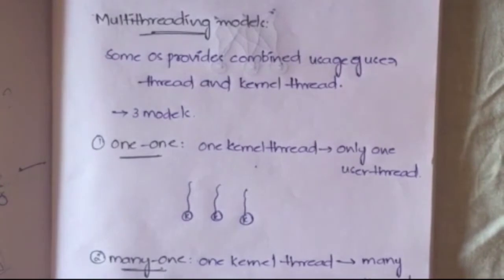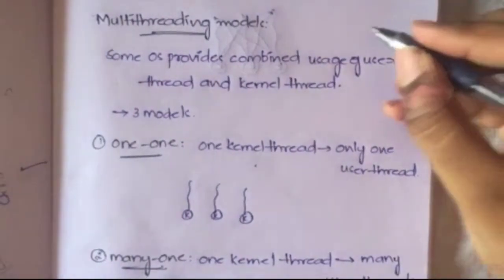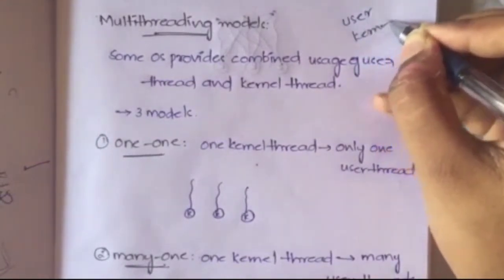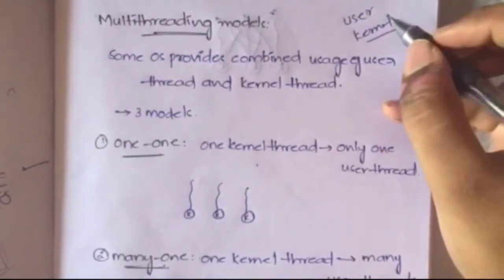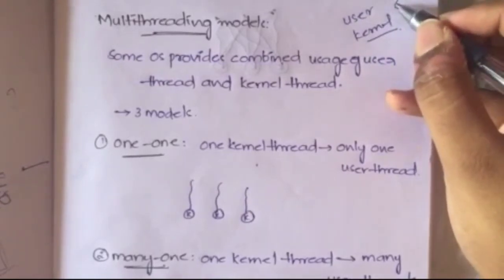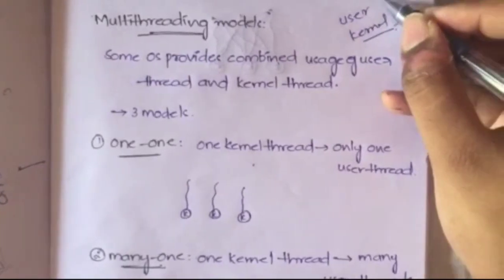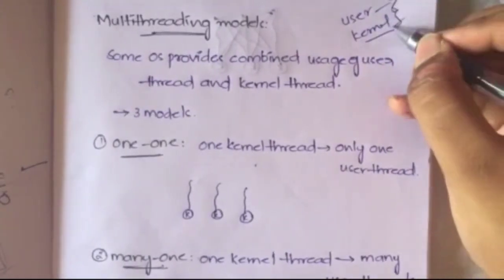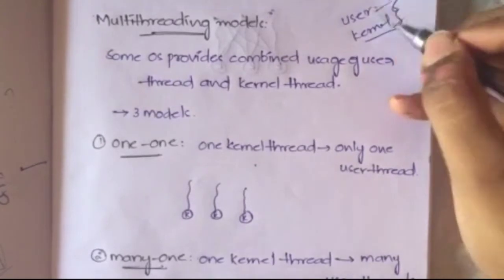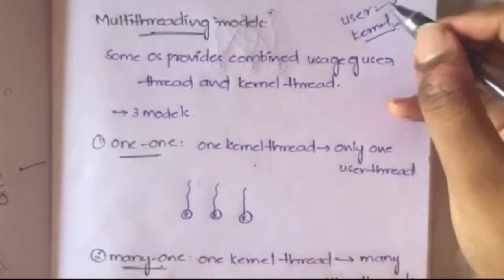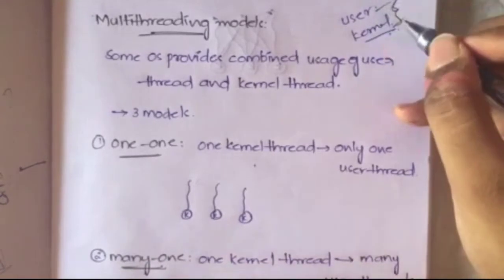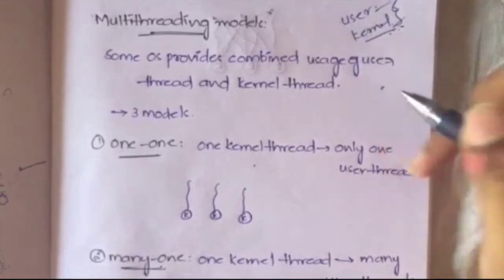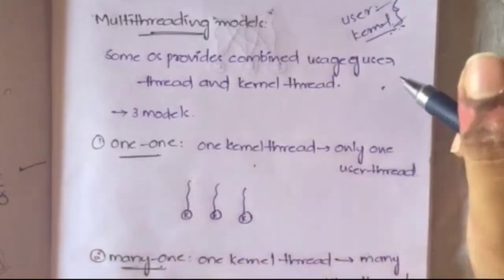Now let's see what multi-threading models we have. As I already said, you have two types of threads: one is a user thread and another one is a kernel thread. Some operating systems use a combination of these two, user threads and kernel threads. Sometimes it is one user and one kernel, sometimes more than one user and a single kernel, sometimes many users and many kernels. All those combinations will be happening. So we have three models in multi-threading models. Let us discuss those three models in detail now.